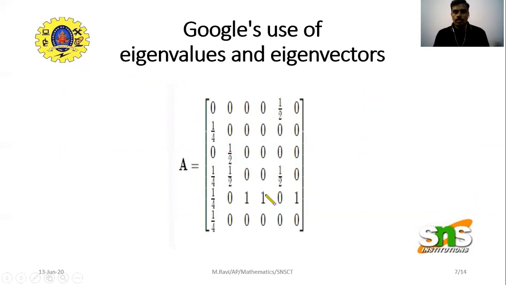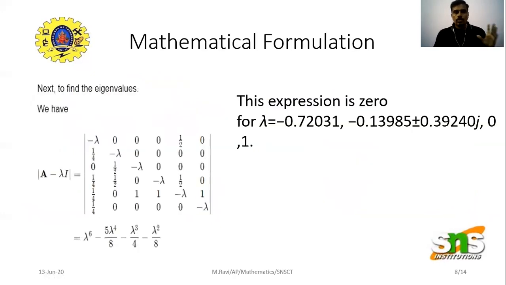Okay. So once we have mathematically formulated our problem, solving is the skill that we are already doing on the blackboard. So how to find the eigenvalues, you know, A minus lambda I equal to 0, you will get a polynomial equation, and solving this polynomial equation, you will get 6 roots. So these are the roots of this equation. Roots of this equation are called eigenvalues, that we know.